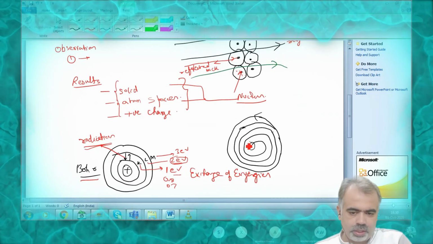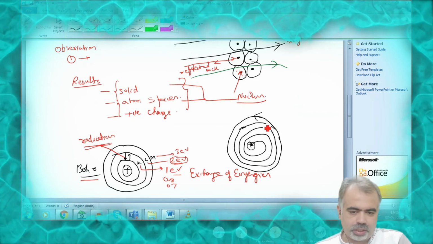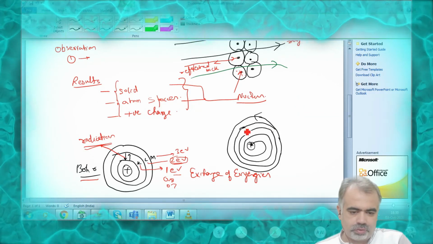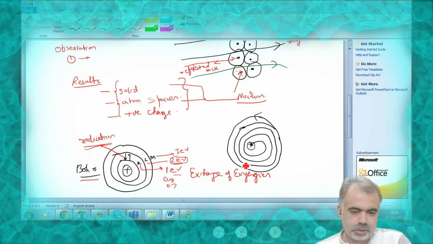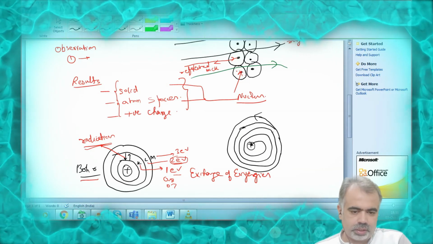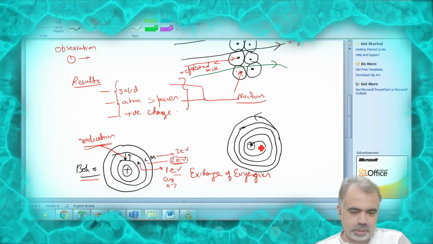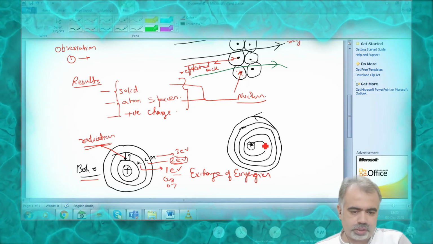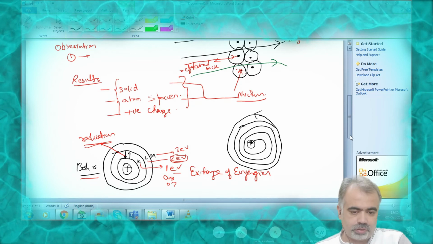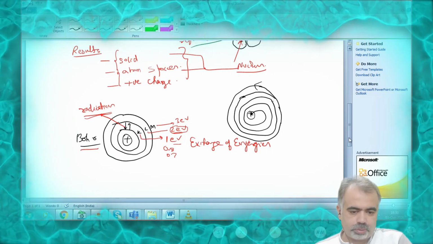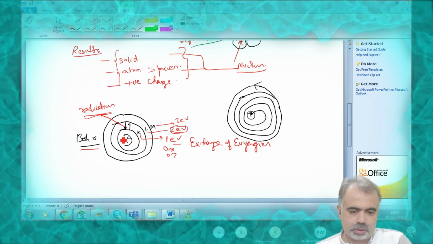But he was still unable to explain one thing: if the electron revolves around the nucleus, then certainly it must lose some energy, and at a certain point it must fall into the nucleus. This is one of the drawbacks of Rutherford's experiment. He was not able to explain this.